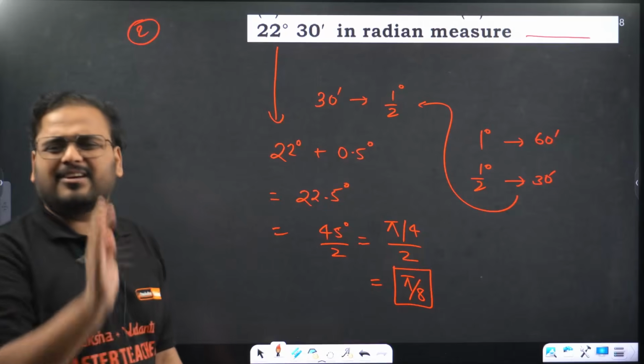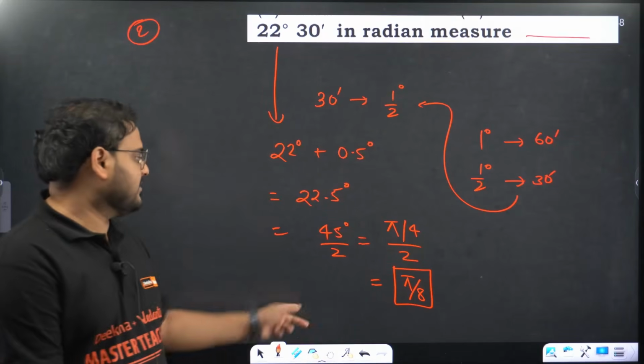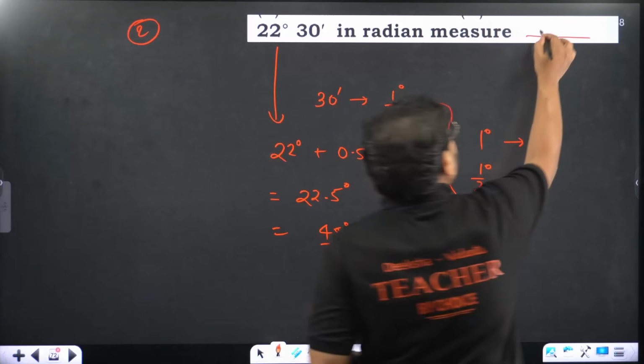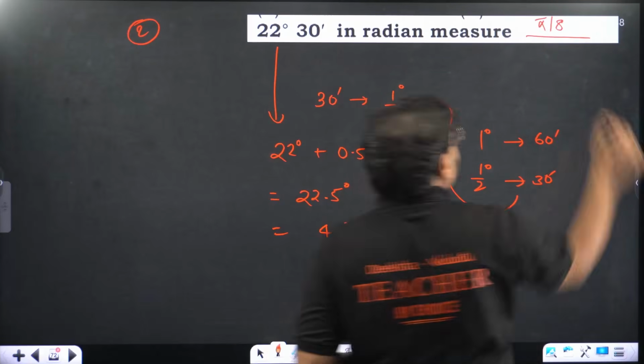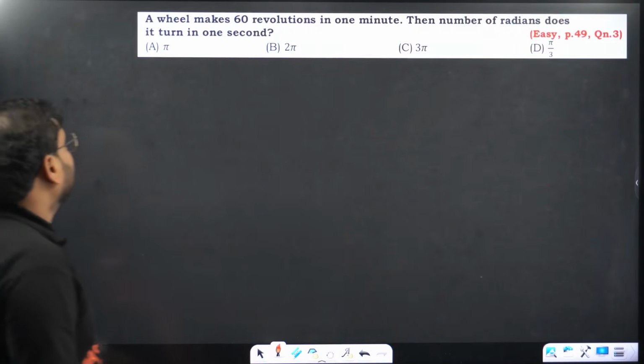No need to calculate and convert and all of that. Okay, simple logic. Answer is fill in the blanks, right? So we can write here simply pi by 8. Clear, na? Pi by 8 is the answer. Question number 2 done. Question number 3 now.